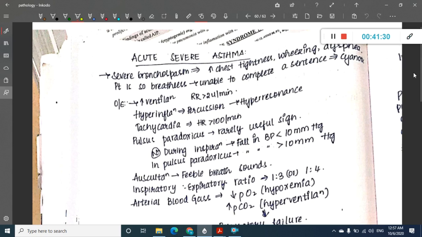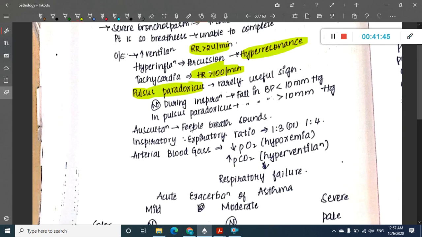In acute severe asthma, obviously there will be increased respiratory rate, hyperresonant lung sounds, tachycardia, and pulsus paradoxus. There will be feeble breath sounds. Inspiratory to expiratory ratio is 1:3 or 1:4.